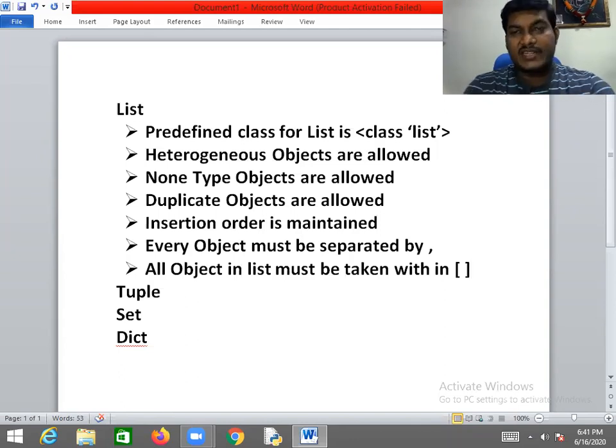The predefined class for the list is class list. Heterogeneous objects are allowed. None-type objects are allowed. Duplicate objects are allowed. Insertion order is maintained. Every object must be separated by a comma, and all the objects must be taken in between open and closed square brackets. These are the points regarding the list collection. Now let's have some experience with the list collection.